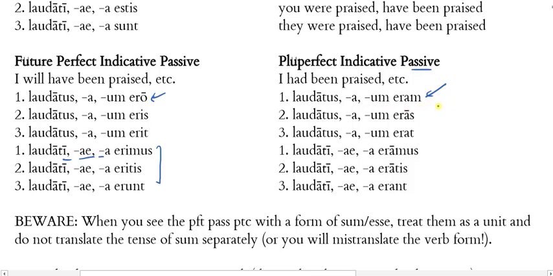So, laudatus eram, I had been praised. Laudatus eras, you had been praised. Laudatus erat, he had been praised. Laudati eramus, we had been praised. Laudati eratis, you all had been praised. And then laudati erant, they had been praised.